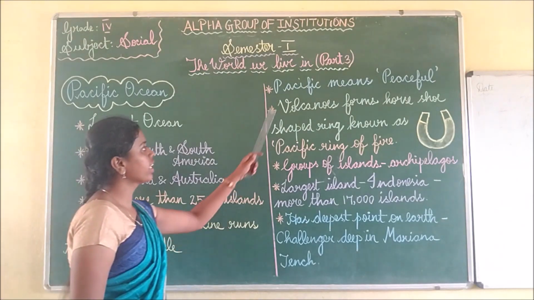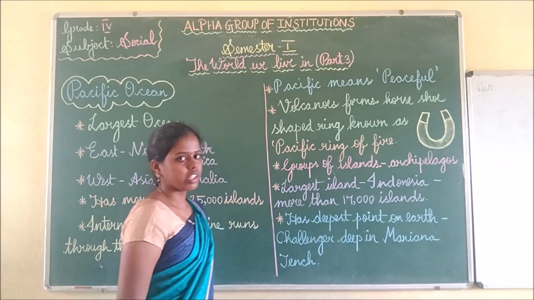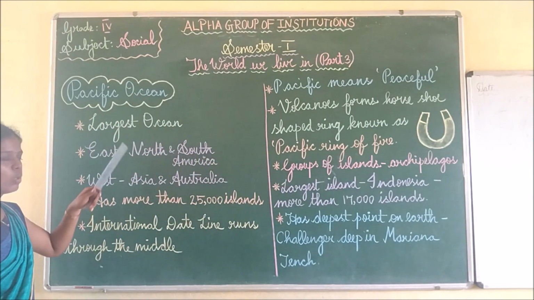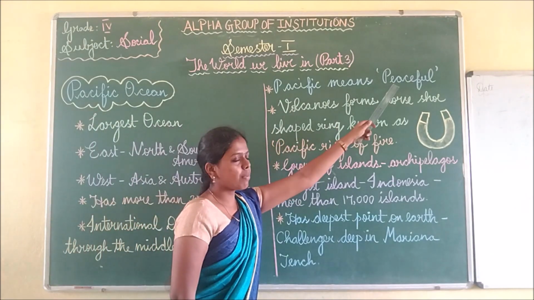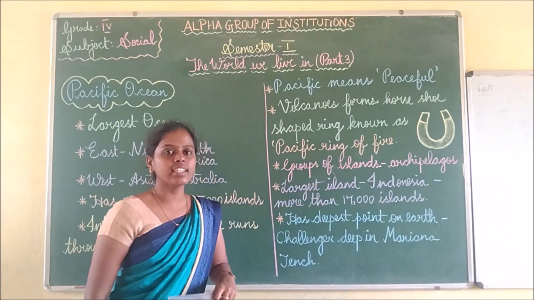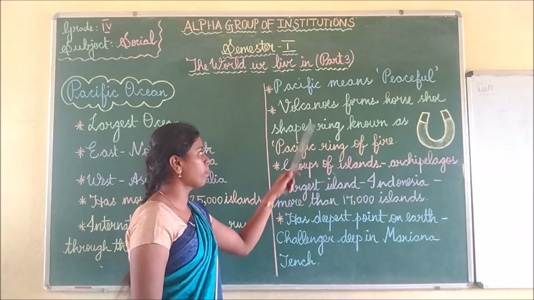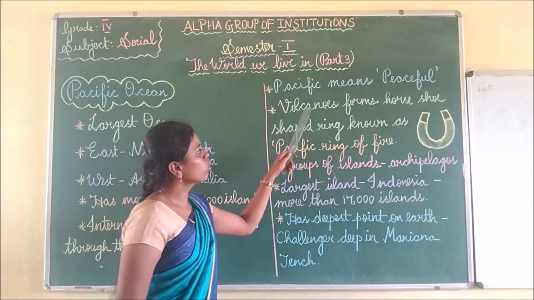Then the term Pacific means peaceful. See the word Pacific Ocean. What is the meaning of the term Pacific? It means peaceful. Peaceful means in Tamil அமைதியா. The ocean will be peaceful. So Pacific means peaceful.